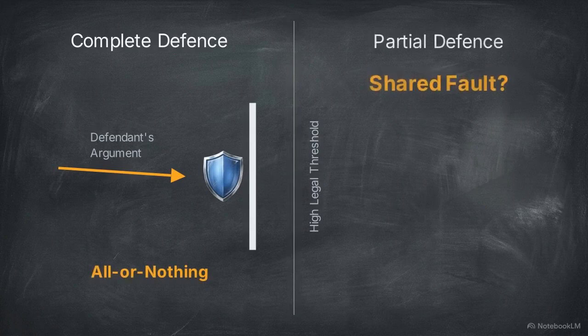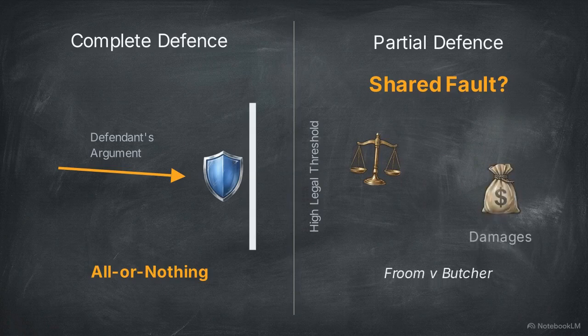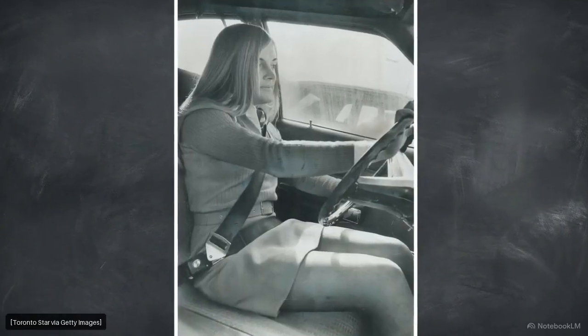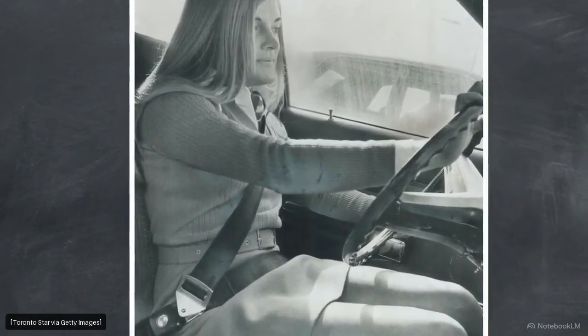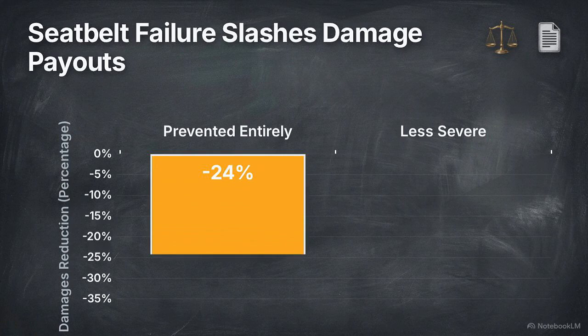The Law Reform Contributory Negligence Act 1945 allows the court to reduce damages if the claimant was also at fault. In Froome v. Butcher, the court asked if the claimant failed to take reasonable care for their own safety. Froome set the standard for seatbelt cases. If wearing the belt would have prevented the injuries, damages are reduced by 25%. If the belt would have only made them less severe, the reduction is 15%.